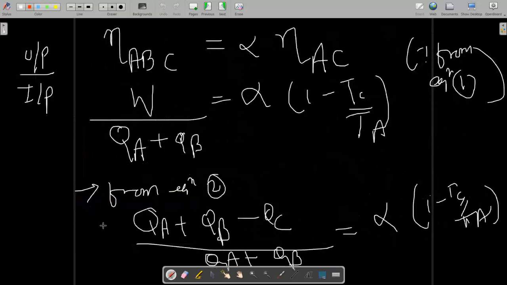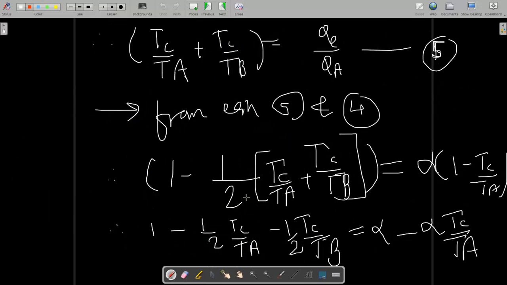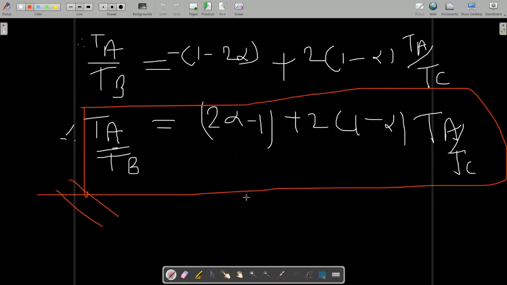When you compare this, yes, this is the answer. Ta by Tb is equal to 2 alpha minus 1 plus 2 times 1 minus alpha into Ta by Tc. So this is our answer. You just have to use two basic fundamentals, and the remaining is mathematics. You just have to add and subtract. That's the only jumbling.